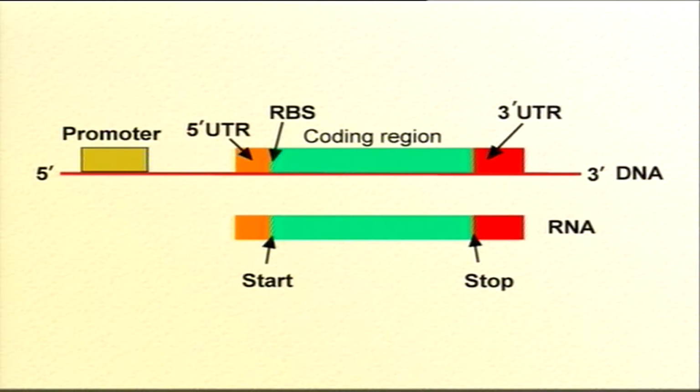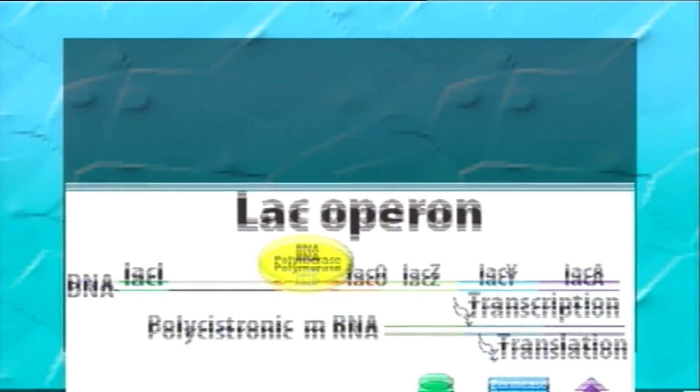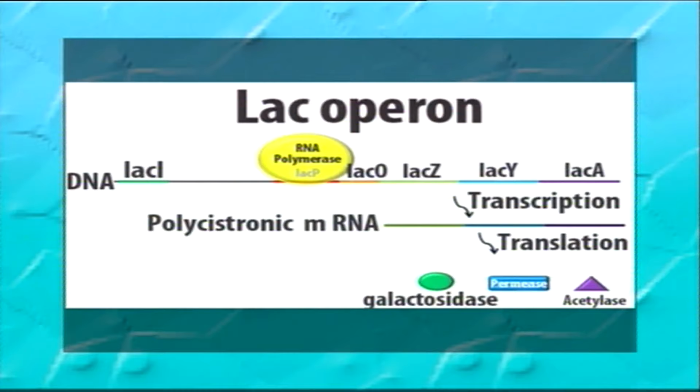The coding region is a continuous structure in prokaryotes, and a single open reading frame is present which ends in a translational stop codon. In prokaryotes, all the genes involved in the metabolism of related compounds are arranged in a single line to cause sufficient protein synthesis. For example, the enzymes involved in the metabolism of lactose are adjacent to one another between the promoter and terminator.